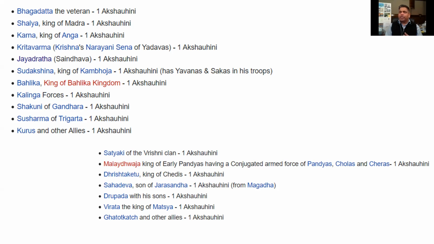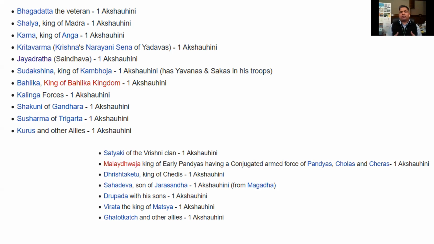I would encourage you to read the Mahabharat, look at any sources you have access to, and become familiar with where these regions are, as understood by us to the best of our knowledge, in the greater India and the outskirts of India. There is Shakuni from Gandhar, which is essentially Afghanistan, and then there's Susharma for Trigartha and the Kurus, of course, from the northern portion of today's India.